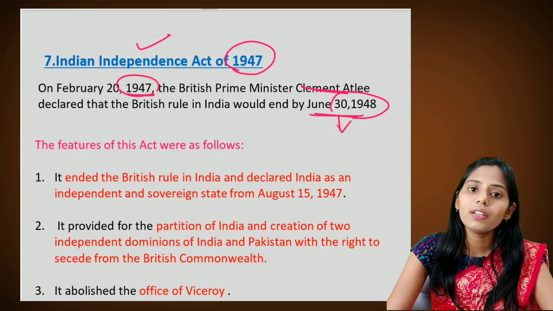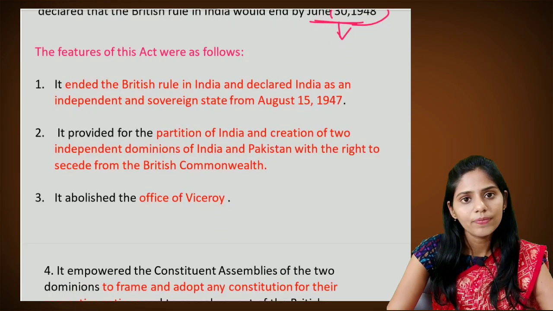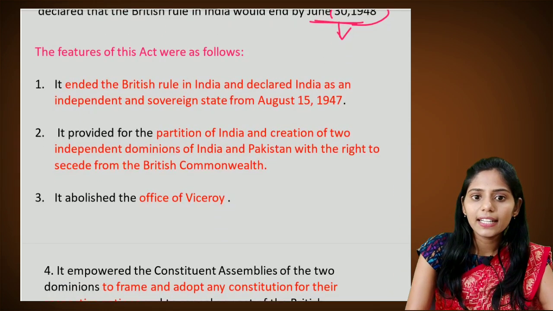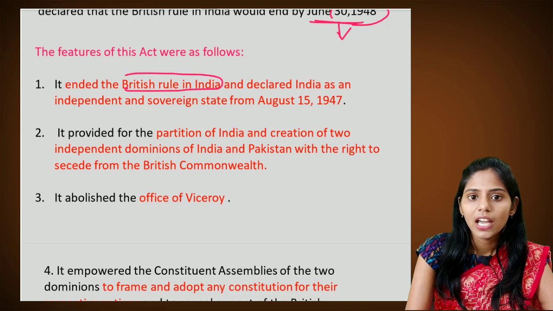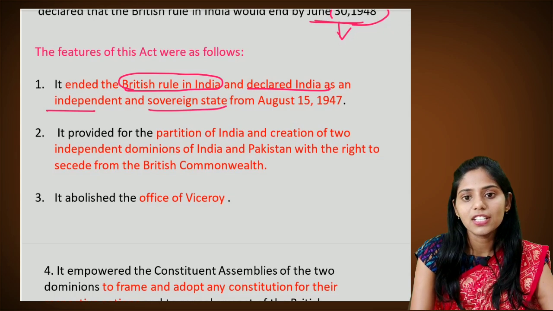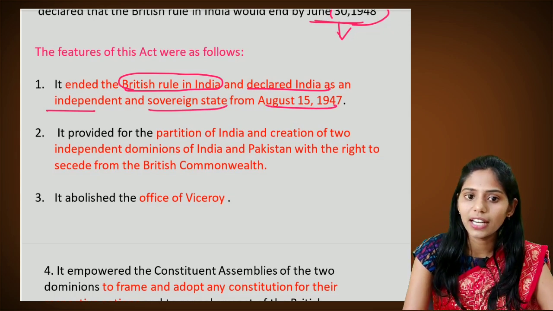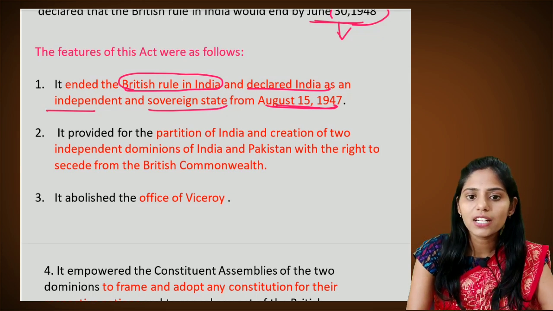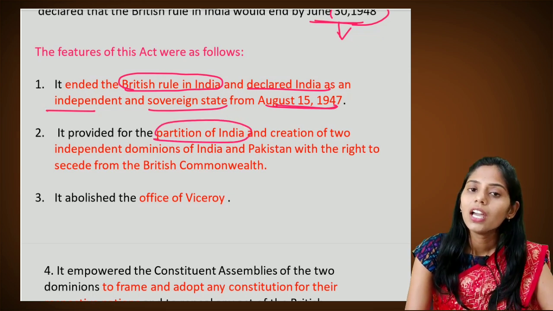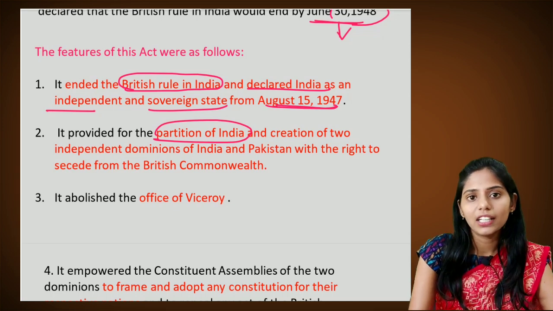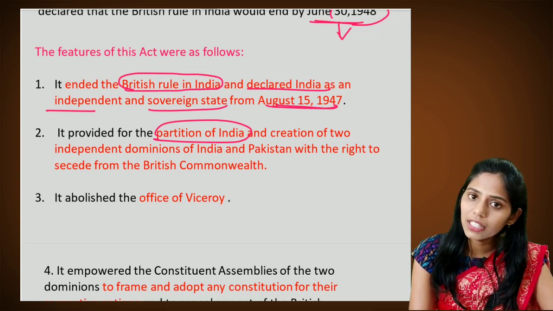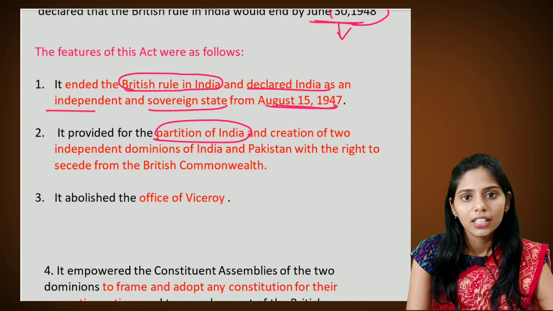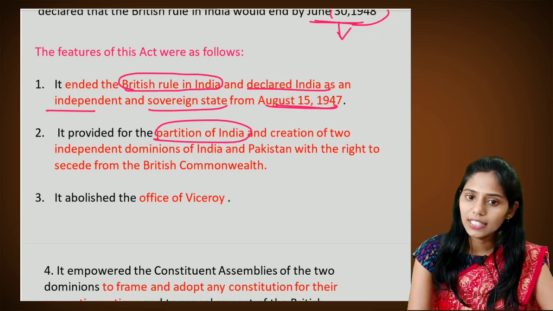So some of the important features of this act include: the first one is, it ended British rule in India and declared India an independent and sovereign state from August 15, 1947. And the second important feature is, it provided for the partition of India, and this led to two independent dominions. They include Pakistan and also India.